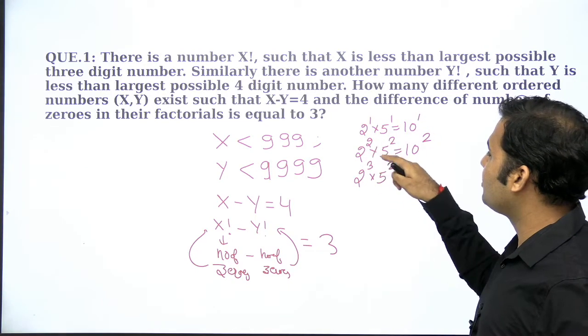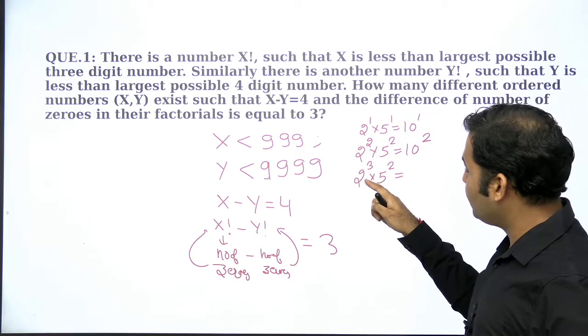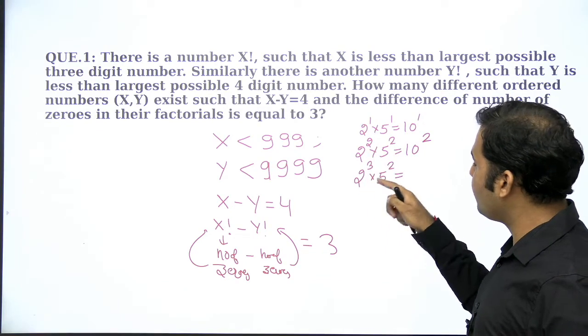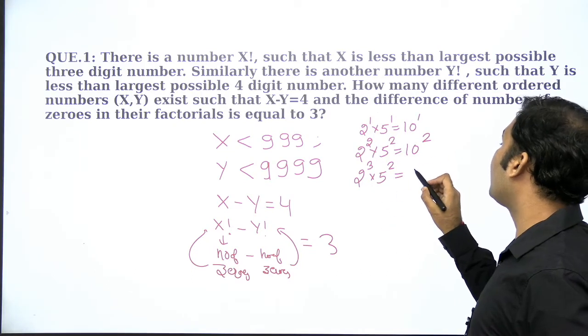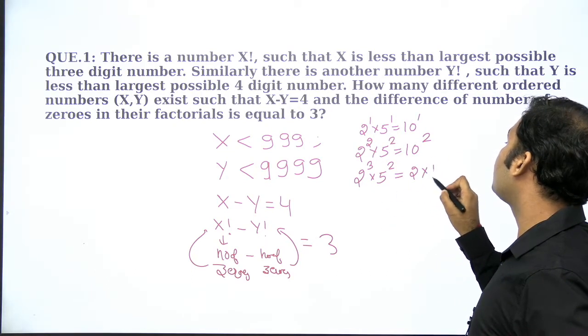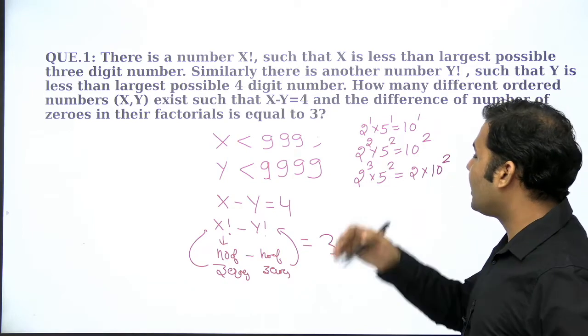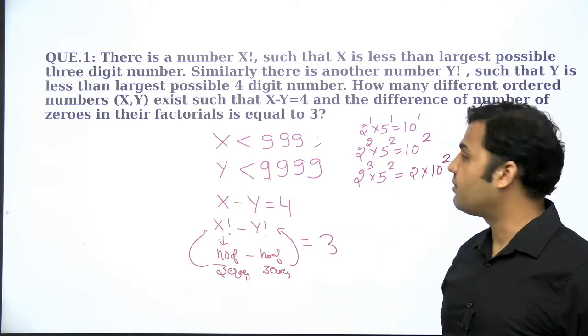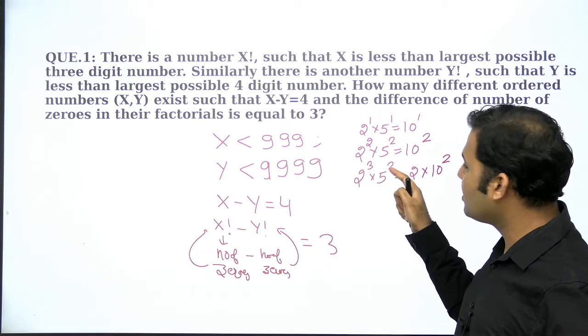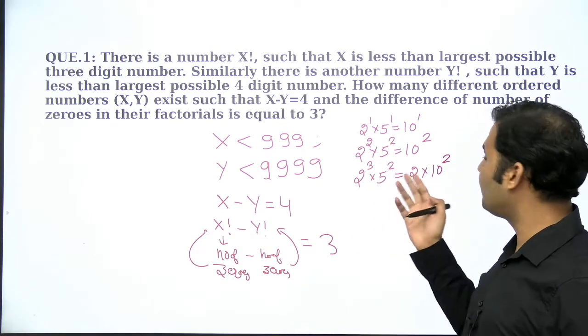For two zeros, you need two 2s and two 5s. If you have 2 power 3 and 5 power 2, it doesn't mean that you'll have 3 zeros. You'll still end up having a number with 2 trailing zeros, right? So it's like, let's say, if a boy and girl want to get married, right? You have 3 boys, 2 girls. The number of marriages possible will be 2 only, right?